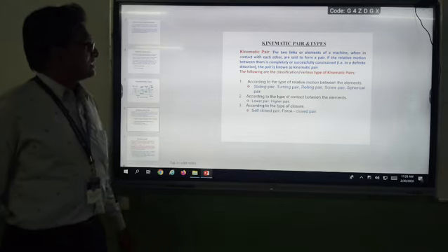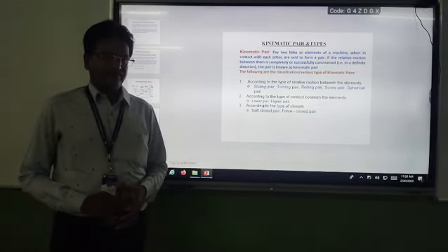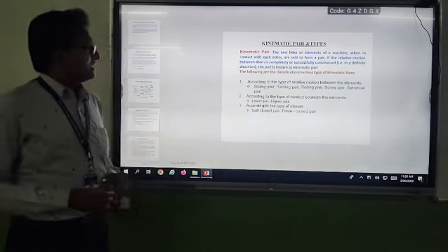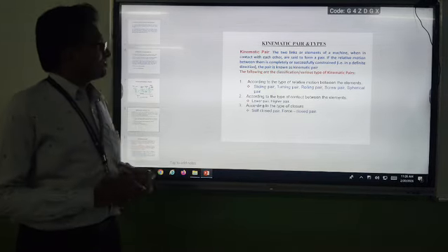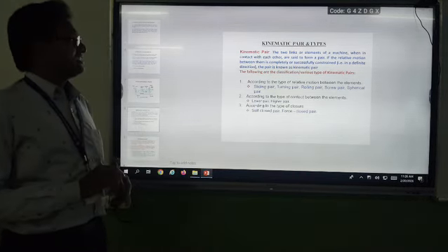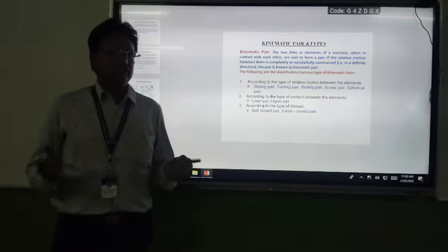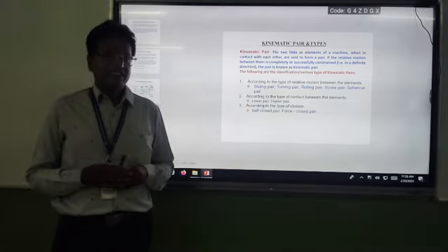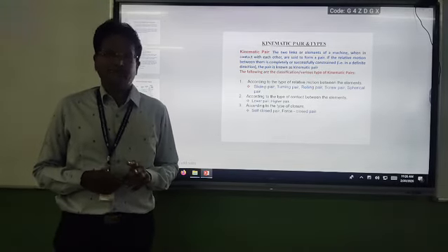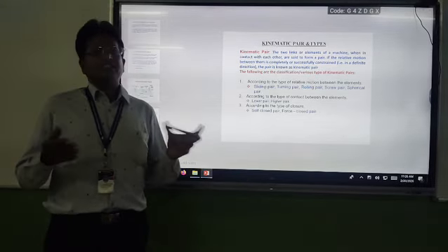So next we will discuss what is a kinematic pair. If two links are elements of a machine, when they are in contact with each other, they are said to form a pair. So you observe that any two links you take and connect to each other, definitely they are forming a pair. So it is generally a simple pair.